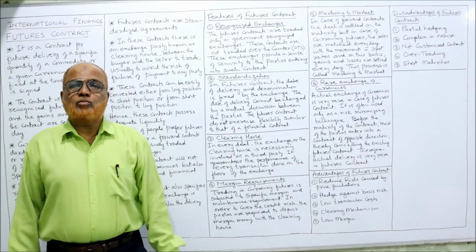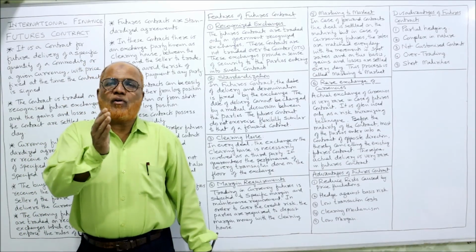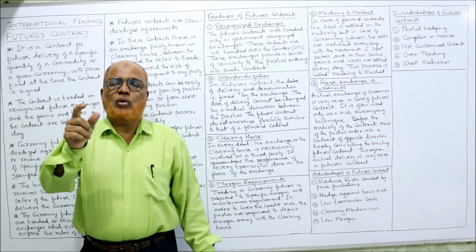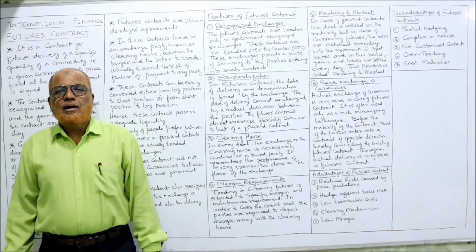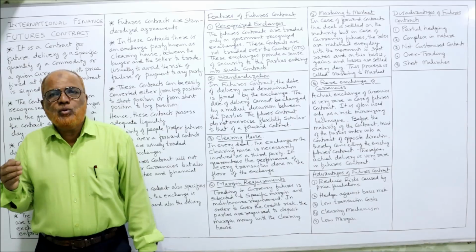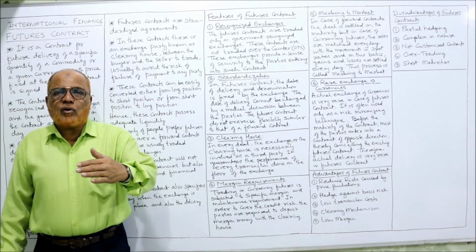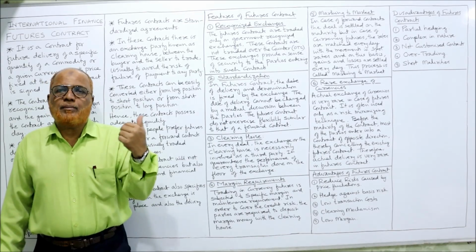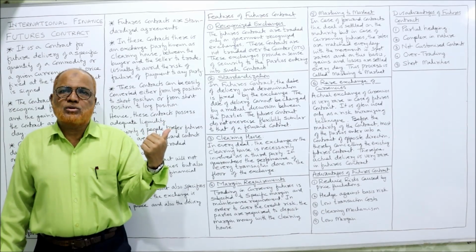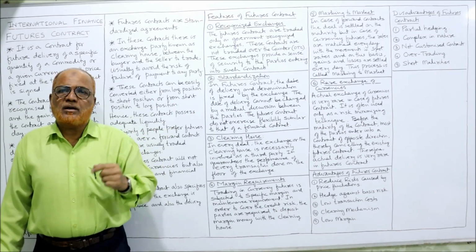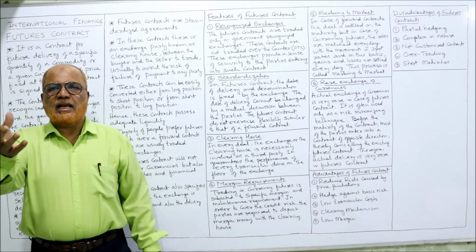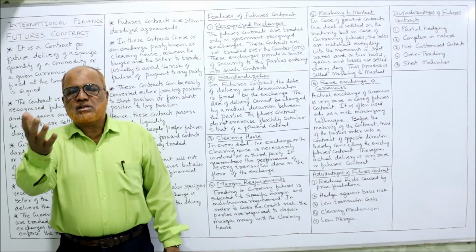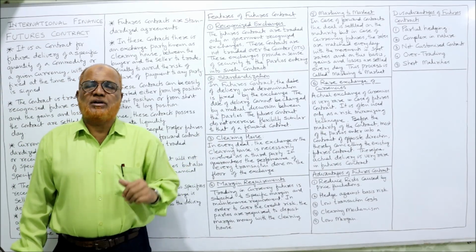Next one is marking to market. In case of forward contract, the profit or loss will be known only at the time of maturity, not before that. But in case of future contract, the daily profit or loss will be calculated by the exchange, by the clearing house. One party will gain, the other party will lose. That's why one party's account is credited, the other party's account is debited.